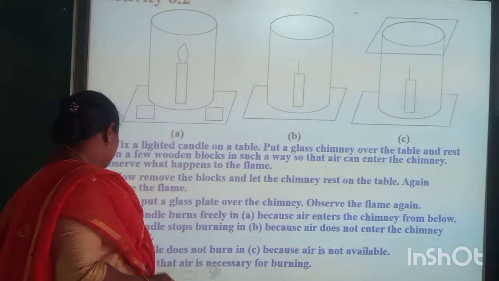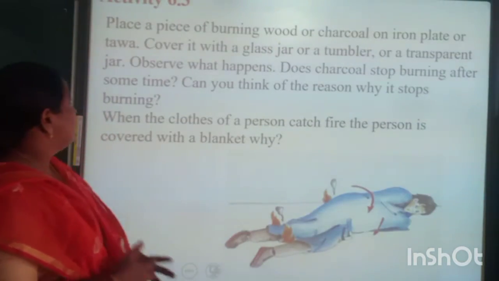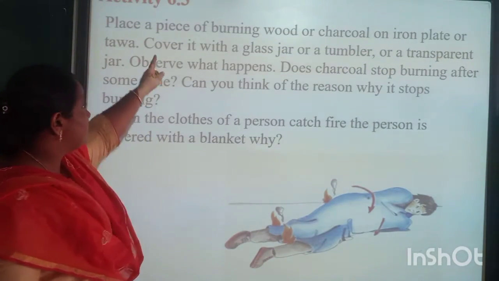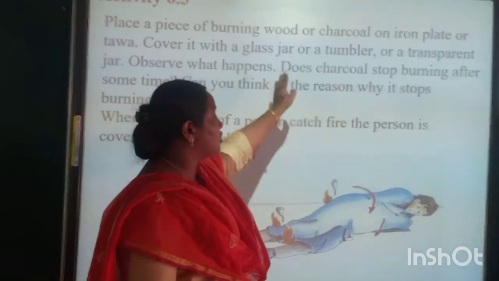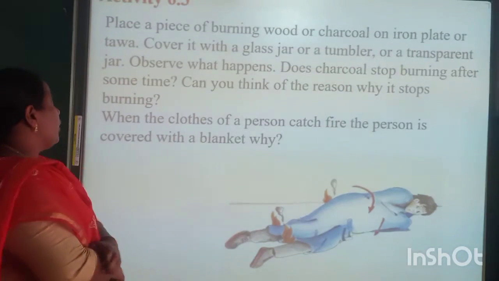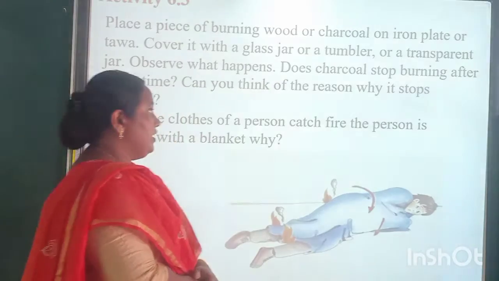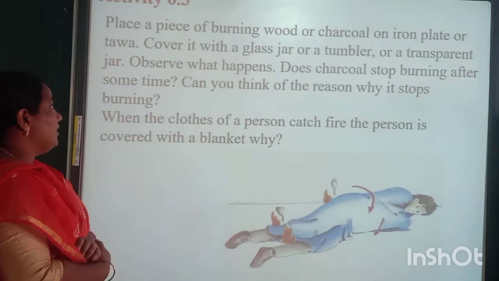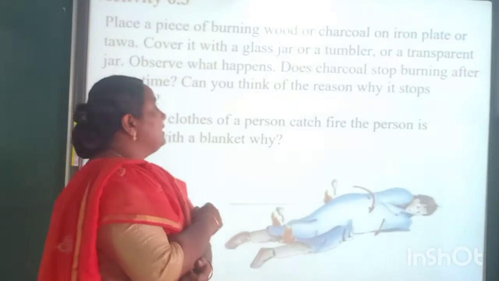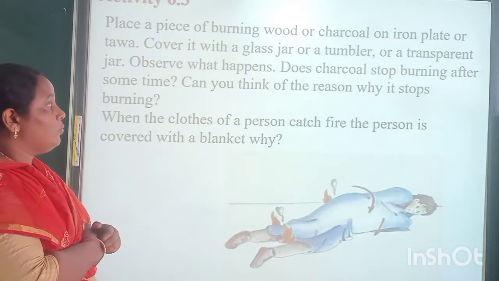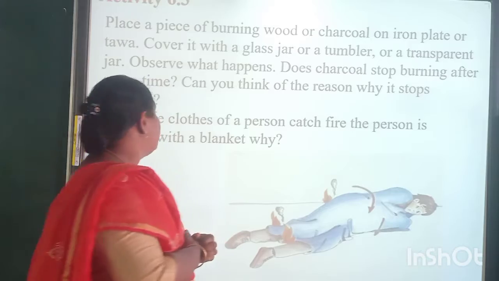Okay. Then next one, it is the activity 6.3. Place a piece of burning wood or charcoal on an iron plate or tawa. Cover it with a glass jar or a tumbler or a transparent jar. Observe what happens. Does charcoal stop burning after some time? And think of the reason why it stops burning.